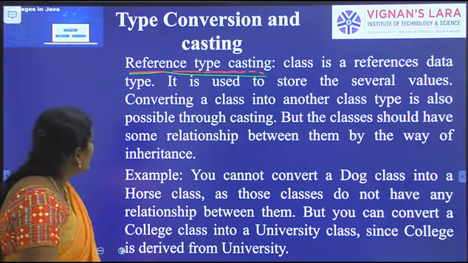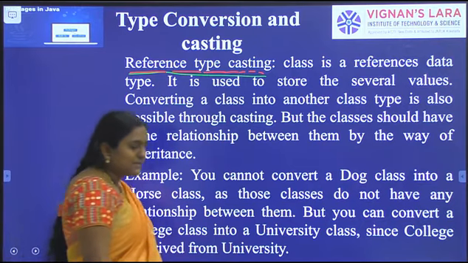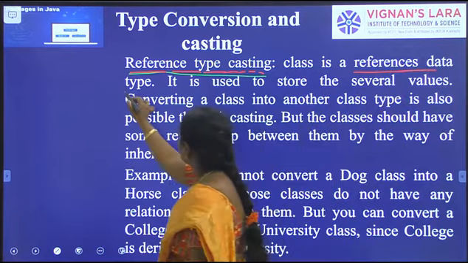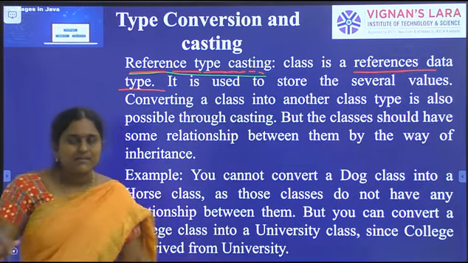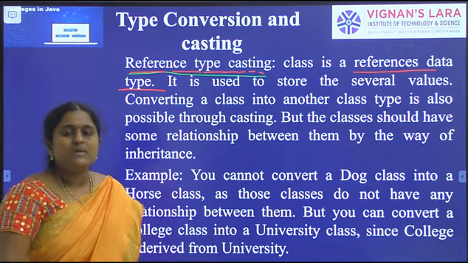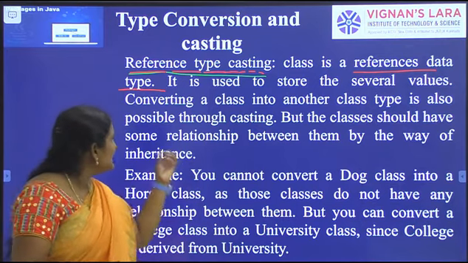So let us see what reference typecasting is. Here, class is the reference data type. Class is a user defined data type. Class is a non-primitive data type, and class is a reference data type. With respect to the class, we can create objects. Without a class, we can't create an object.